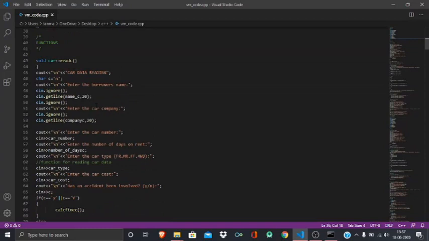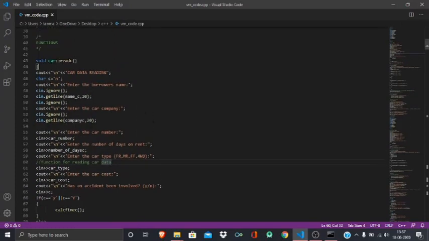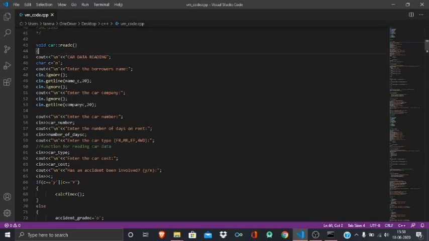Now we will see how we use these functions. So okay, now we define the functions declared in our class. To define a function outside the class which is declared inside the class, we use the scope resolution operator, which is this, you can see. Yeah, so now we have defined the functions of the class car. So it's read C to read the details of the car.